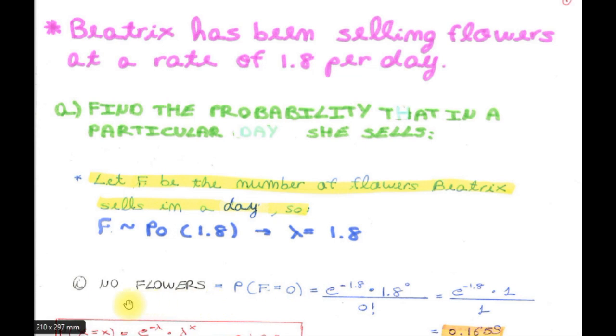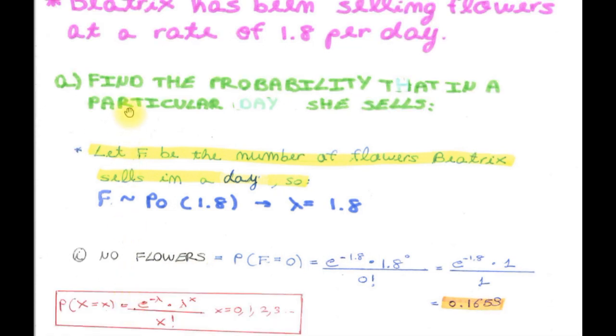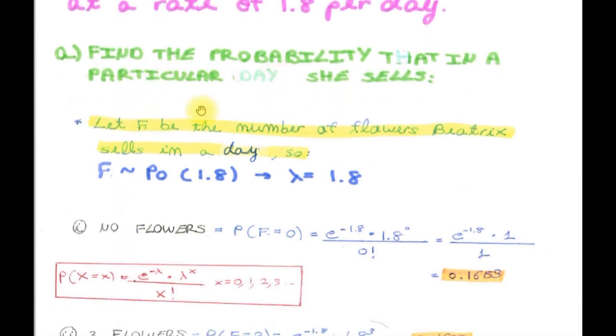Question i says, find the probability that in a particular day she sells no flowers. In other terms, the probability that f is 0. We're going to use the formula that's marked in red that states that whenever we're using a Poisson distribution and we're looking at the probability that x equals a certain value that x can take, we can find out this probability by applying this formula.